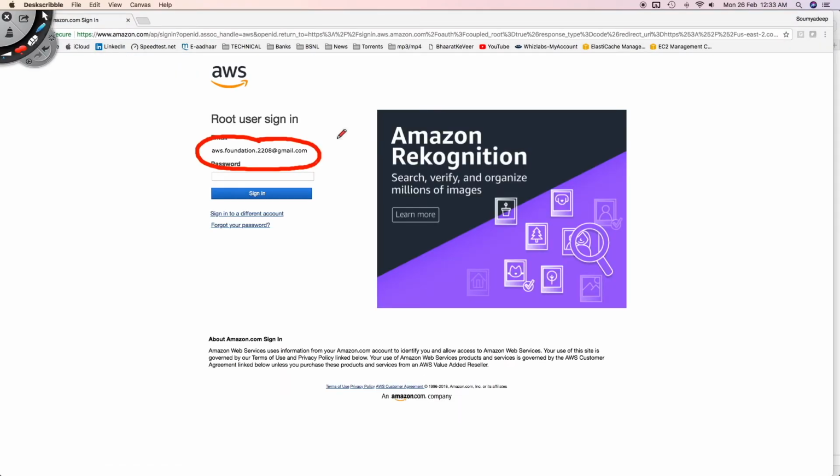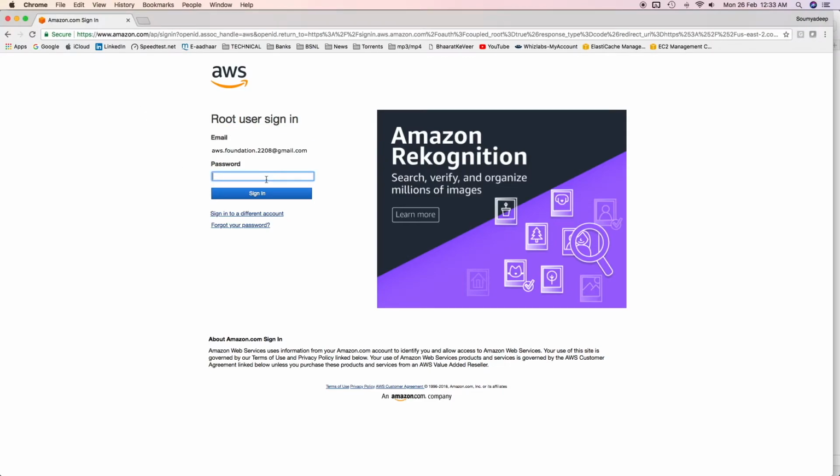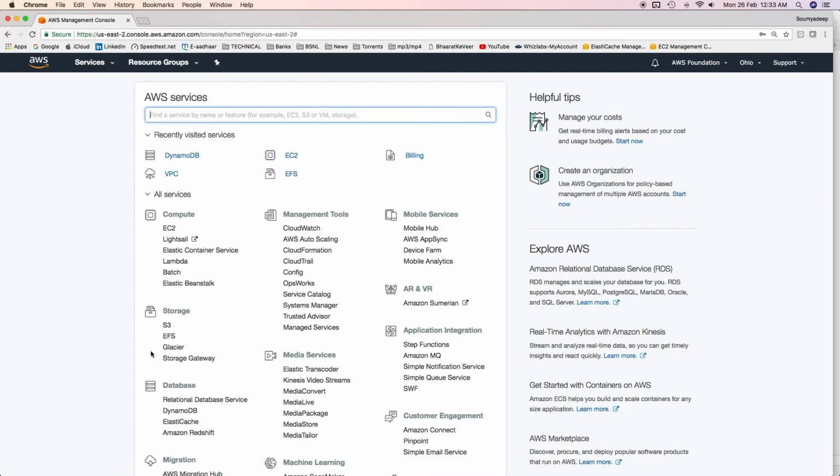This is the email ID which I am using to log into my AWS Management Console. See one thing, it says root user sign in. We'll discuss root user shortly, but when you try to access the Management Console, you have to provide the email ID and the password. And it takes me to my account.